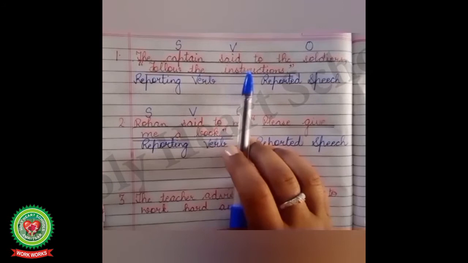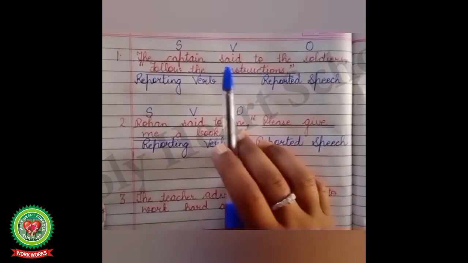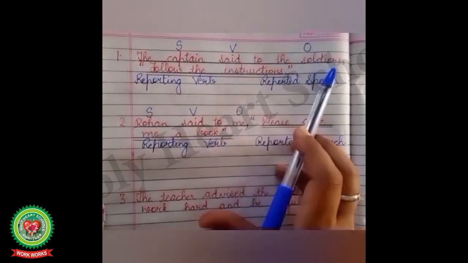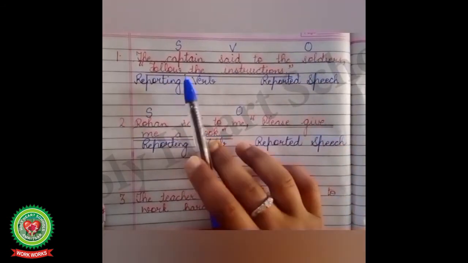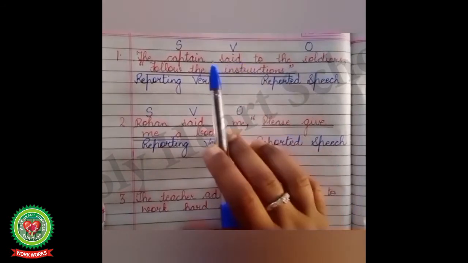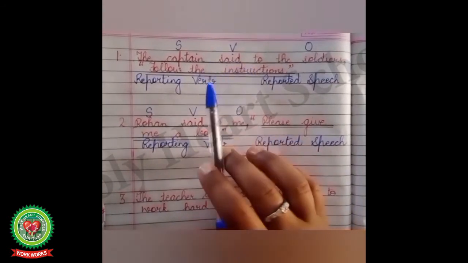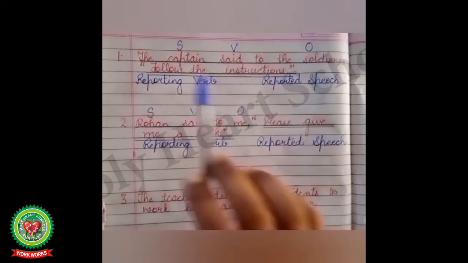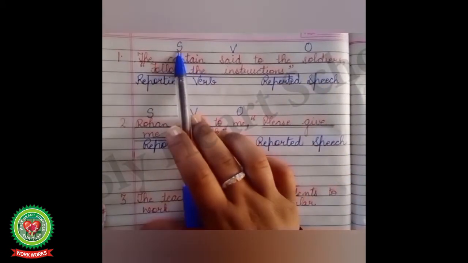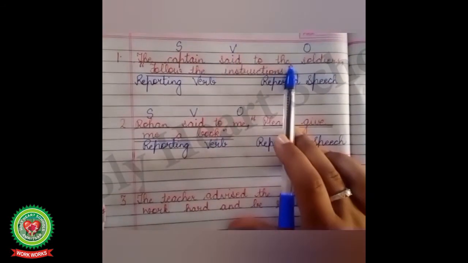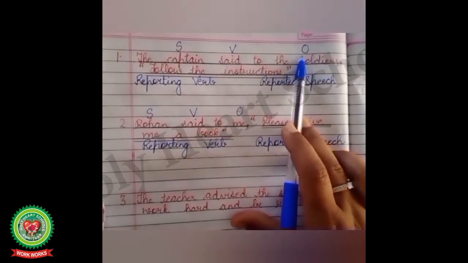Children, now we are going to discuss some more examples. Look at example number 1. The captain said to the soldiers, comma, inverted comma start, Follow the instructions. Full stop, inverted commas close. The captain said to the soldiers, reporting verb. Follow the instructions, reported speech. Who, the captain, so subject. Said, action word, so verb. To whom, the soldiers, so object.